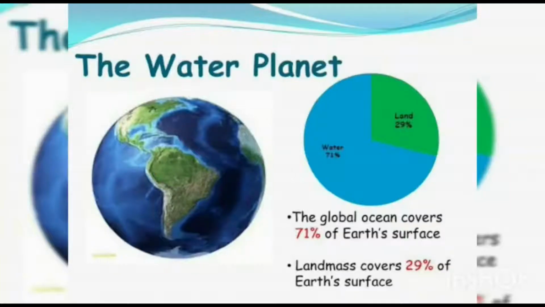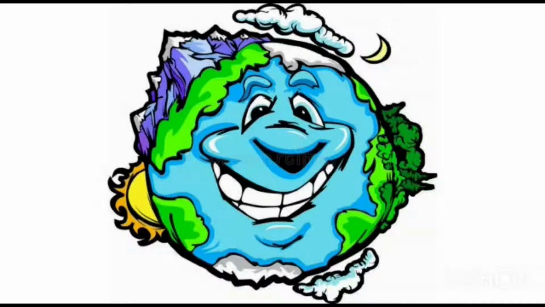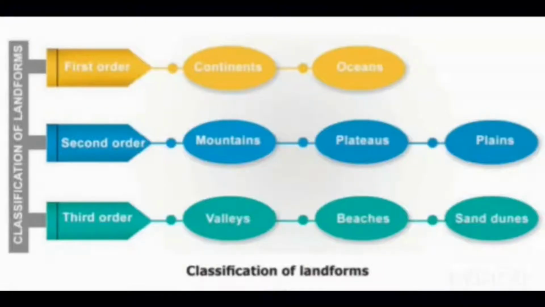You would have studied in a lower class that the earth is covered by 71% of water and 29% of land. The earth's surface is not even because it has lofty mountains, deep oceans and other landforms. These landforms can be classified as first order, second order and third order. Now we see the first order landforms. Continents and oceans are grouped as first order landforms.